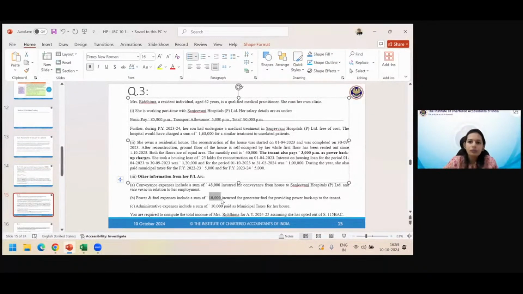For you as the landlord, you are getting standard deduction, so what you spend does not matter, we ignore it. But for the tenant paying 3,000 per month for power backup, how does it affect the income from house property calculation? The power backup charges, 10,000 minus 3,000, 7,000, have to be taken in income from other sources.